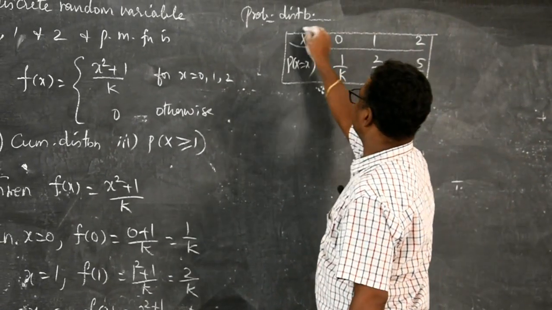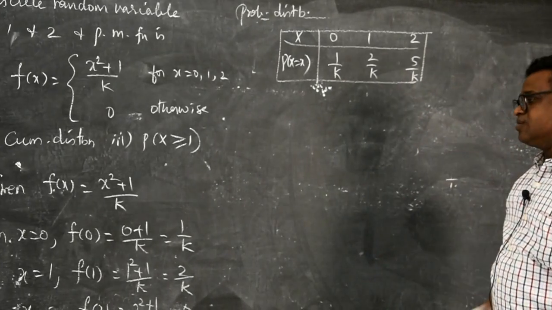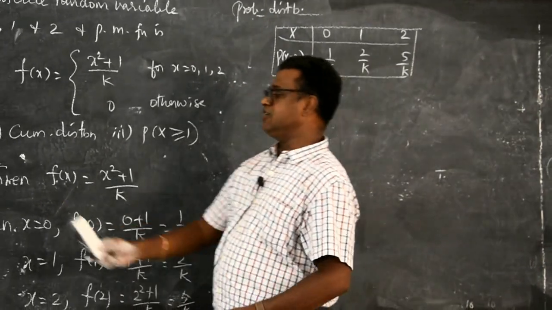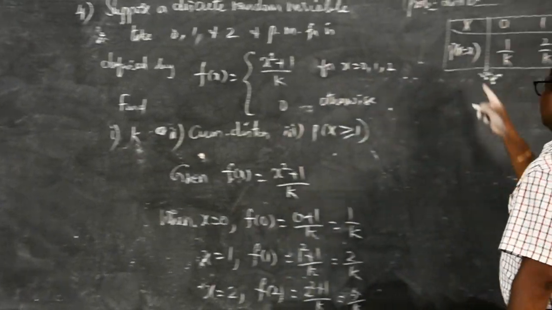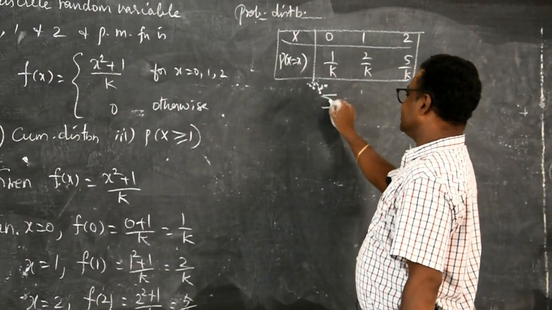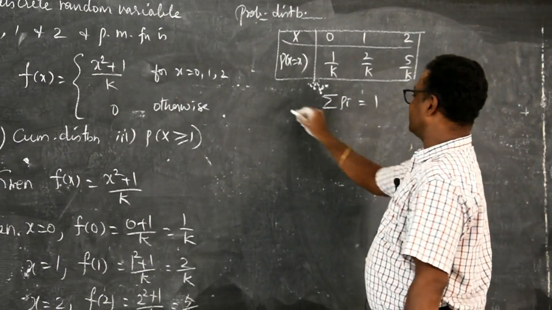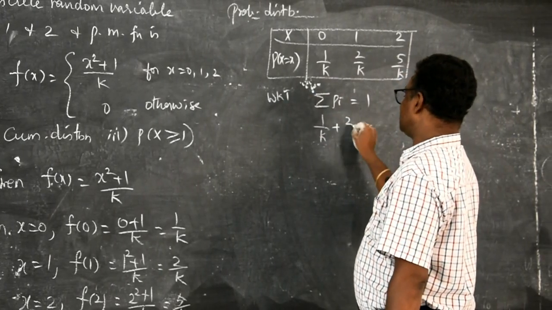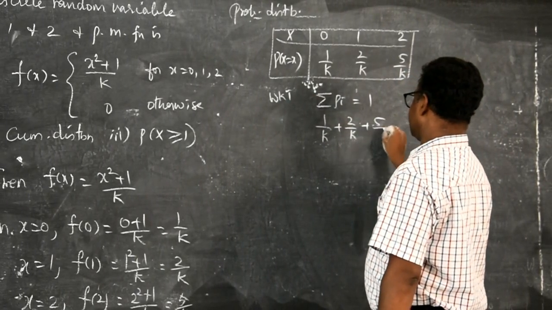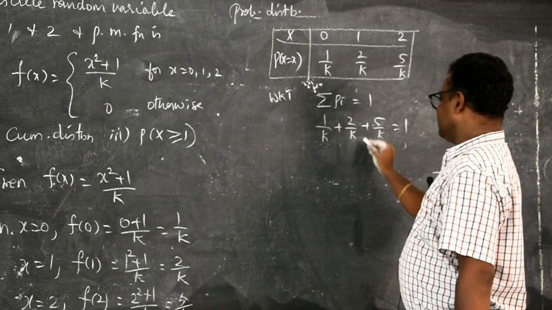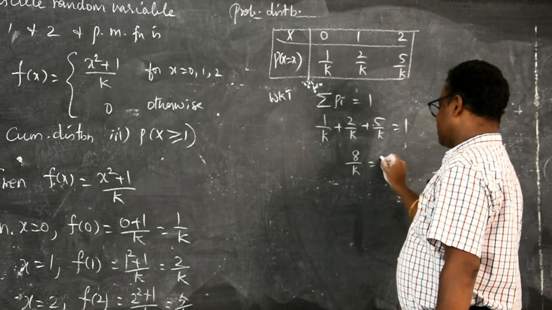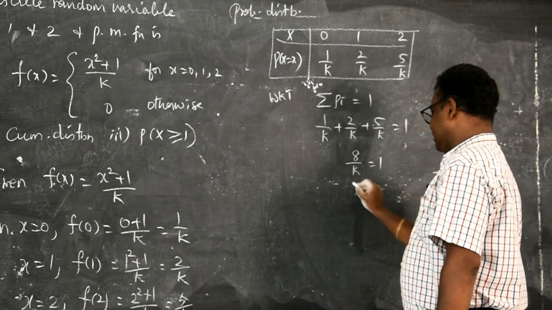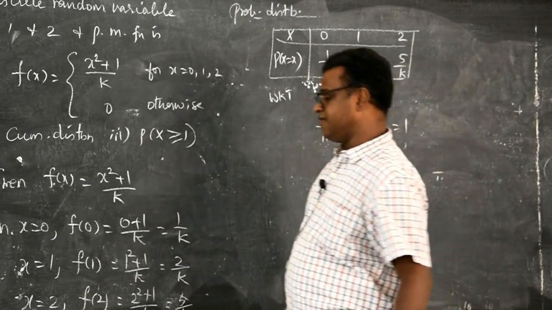They are not worried about this probability distribution. They are asking only the cumulative distribution, and they are asking to find the value of this k now. We know sum of all the probabilities is 1, that is sigma p i is 1. That is 1 by k plus 2 by k plus 5 by k equal to 1. Is it 8 by k equal to 1? Therefore, k equal to 8. We found the value of k.